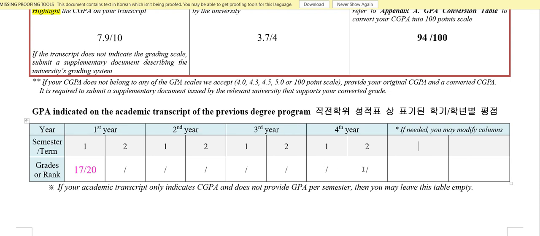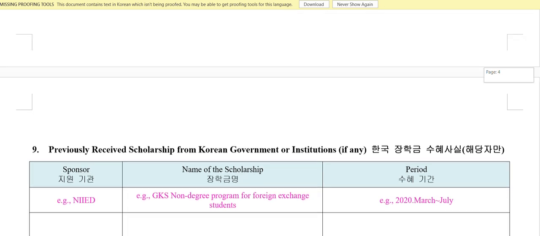But it's not compulsory. If your university transcript doesn't have GPA for each semester, you can just leave it. If your academic transcript only indicates CGPA and does not provide GPA per semester, then you may leave this table. They have indicated that. This is what I did, because my university doesn't give me GPA for each semester. They gave me a transcript for the overall 6 semesters, so this is what I got on average. So you can just leave it if your university doesn't have that. It's not that big a thing.